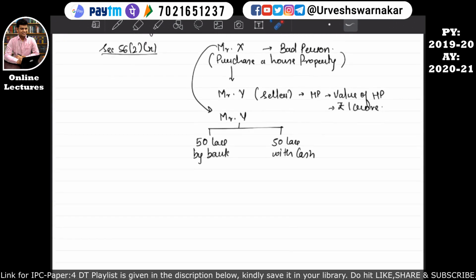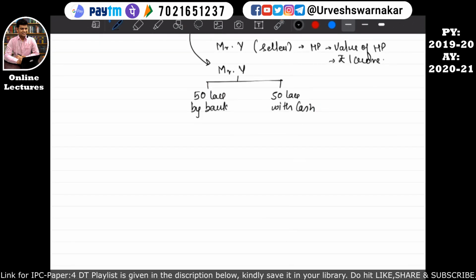since Mr. X has earned the entire 1 crore, he is showing only his income as rupees 50 lakhs, and he is not showing this rupees 50 lakhs that he is having in cash as his income. So that means that he had only paid income tax on this 50 lakhs or whatever income that he is showing, and not on this remaining cash part, which can be called black money. So the government says that we will